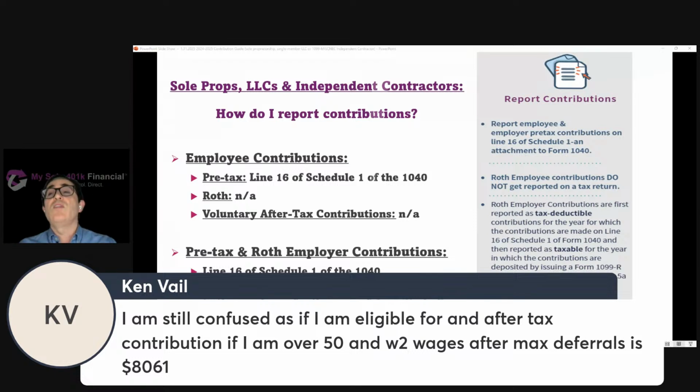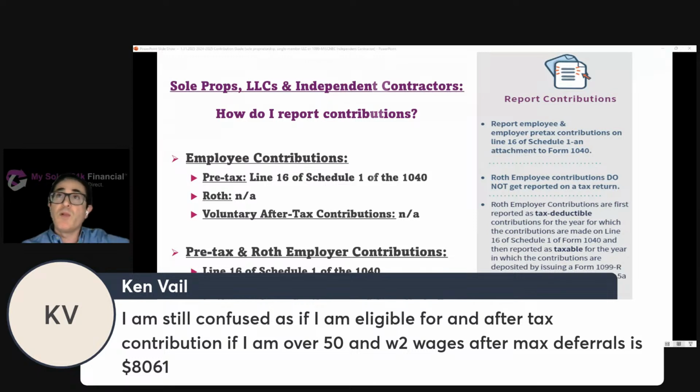So yes, they could make another $8,000 of contributions as voluntary after-tax contributions, assuming they don't make any other contributions. In other words, they don't make any employer contributions to the plan. Because in this scenario, right, they have $40,500 of W-2 wages. They contributed $30,500 as an employee contribution because they're 50 or older for 2024, right?